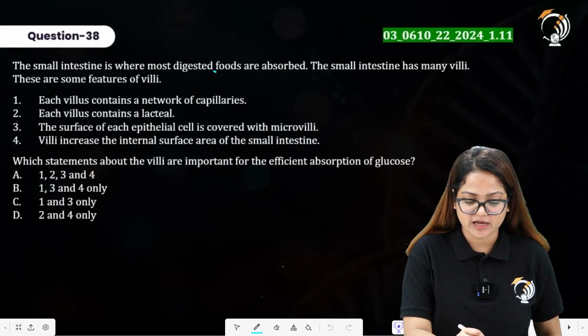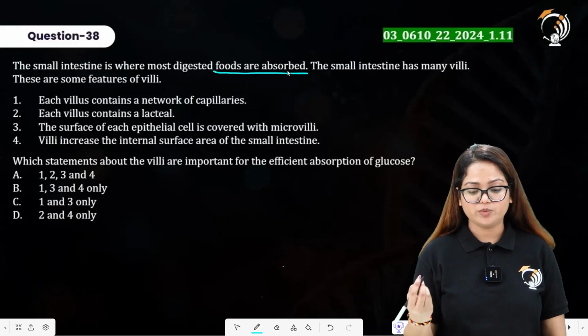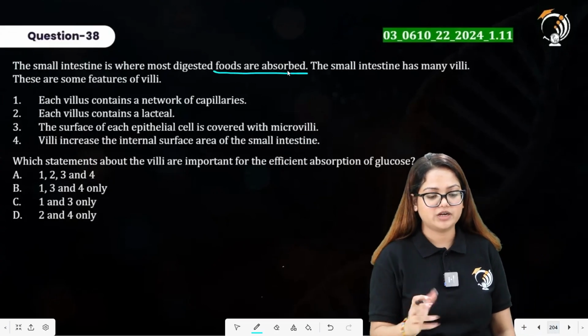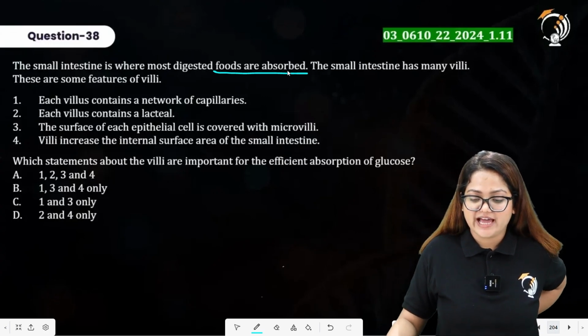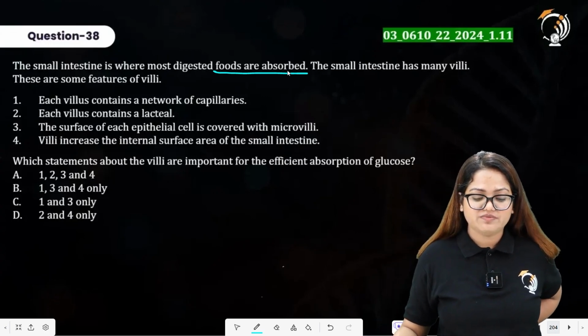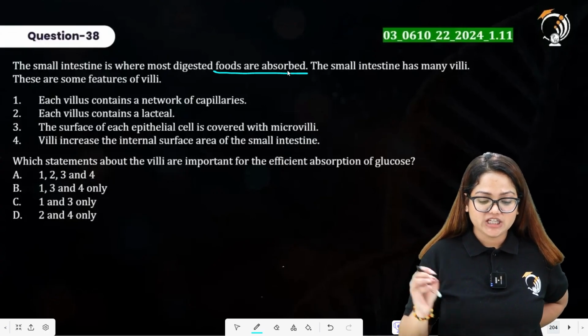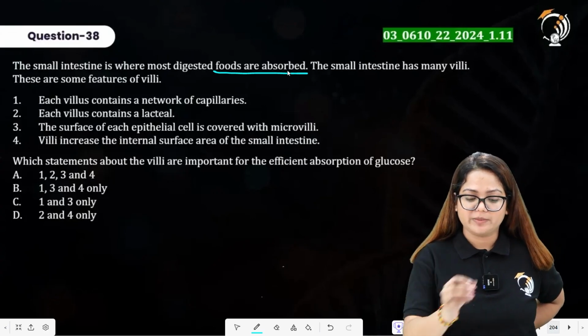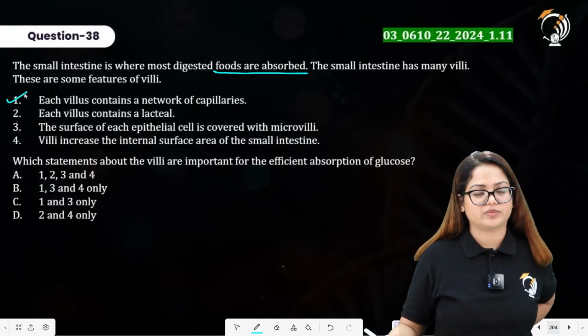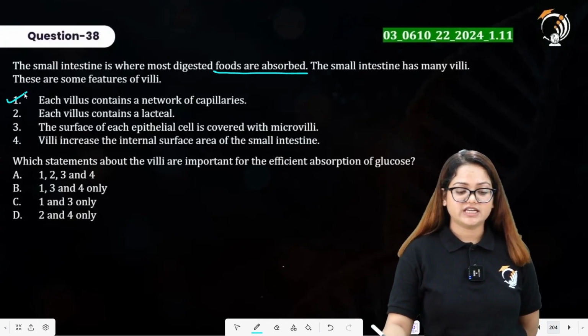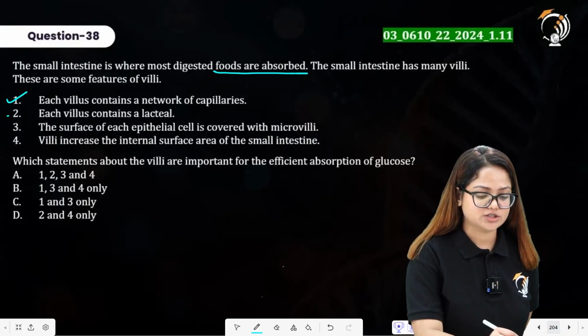Where the complete digestion of the food materials is also occurring in the small intestine. The small intestine has many villi. These are some features of villi. Each villus contains a network of capillaries. Yes, this is true. Statement 2 says each villus contains a lacteal. Yes, this is also true.